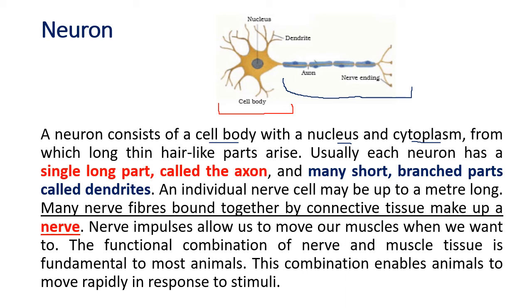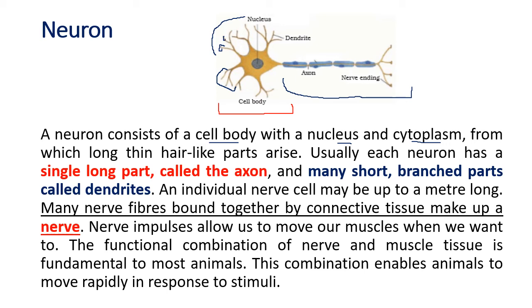Okay, now from this cell body you can see these hair-like structures. These branched hair-like structures are called dendrites. Okay, so these are the dendrites. What do the dendrites do? The dendrites receive information. So these hair-like structures are spread throughout and they are the ones which receive the information.